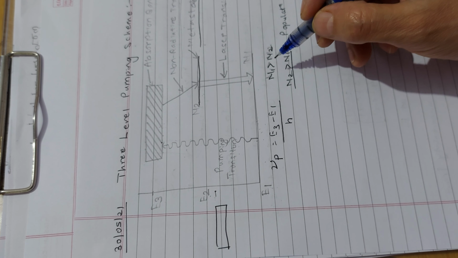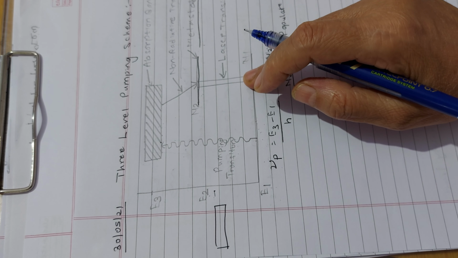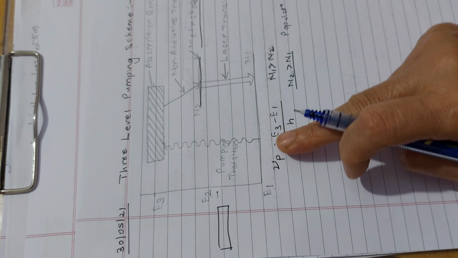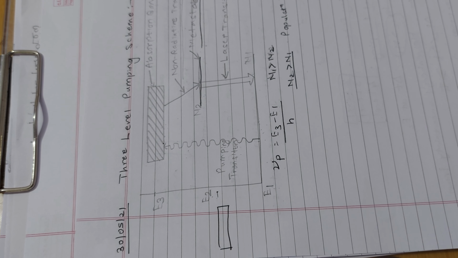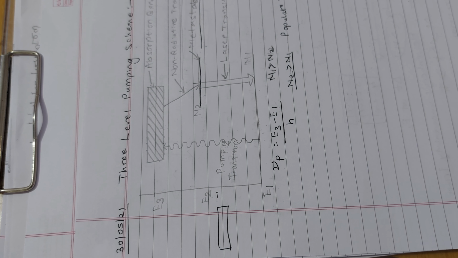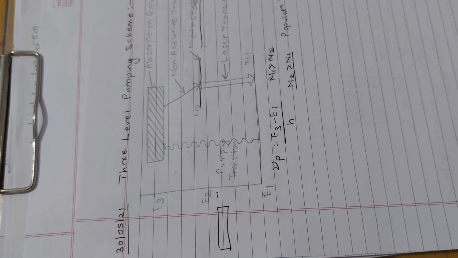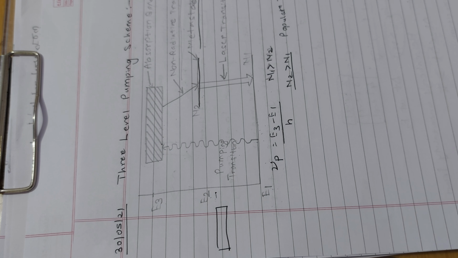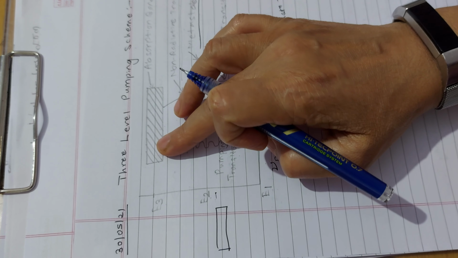The scheme requires very high pumping power, and in this scheme the terminal level of the laser transition is simultaneously the ground state, that is the E1 state. Therefore, population inversion requires more than half of the ground state atoms to be lifted to the higher energy level E3.